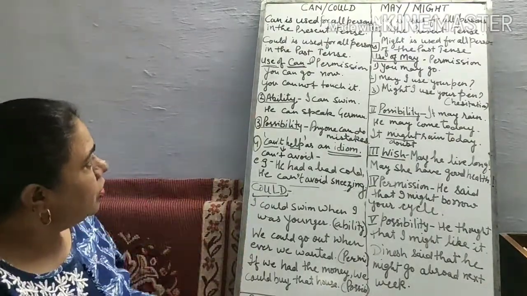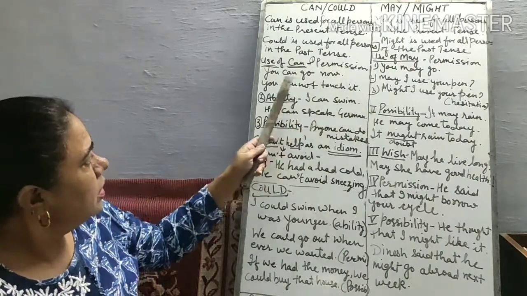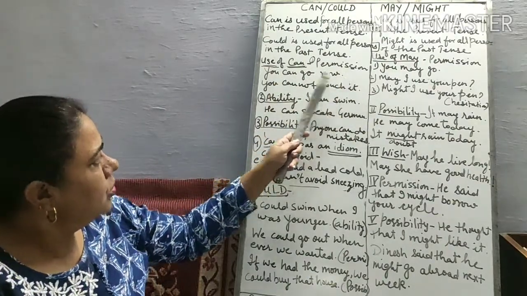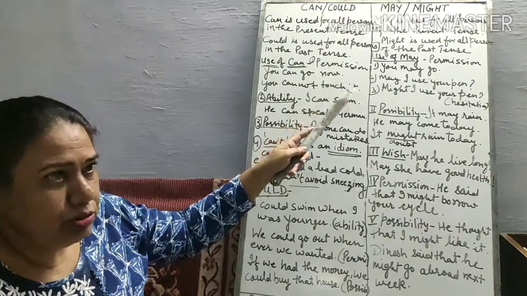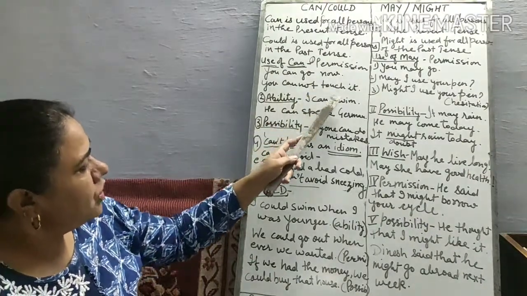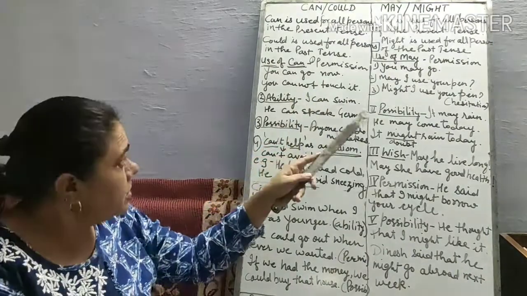I am again recalling the use of can. We use can for permission. You can go now. It means giving the permission to go. You cannot touch it. You are not permitted to touch it.